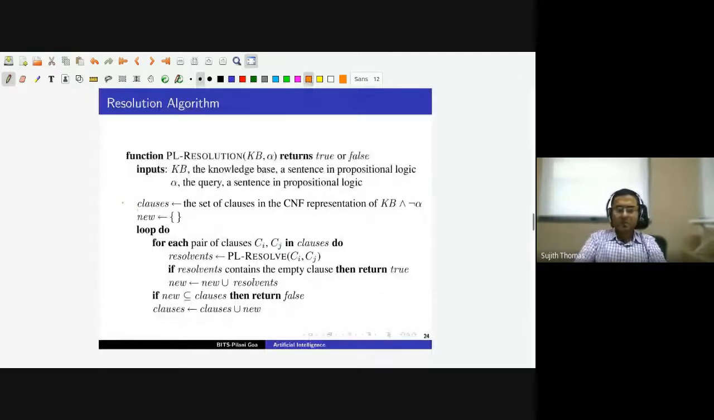So the algorithm is as follows. We will start with all the clauses that are present in the knowledge base and not alpha, and we will try to find 2 clauses for which we can use the resolution rule. So we will iterate, and for each pair of clauses Ci and Cj present in clauses, we will check whether we can resolve the 2 clauses. If we can resolve, then we will add the resolvents into a set new.